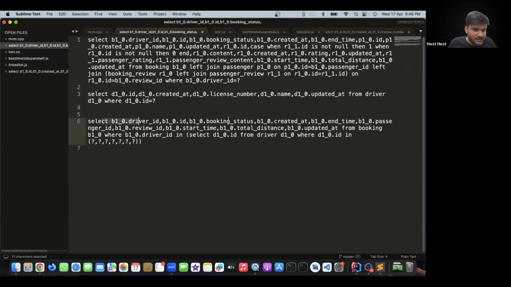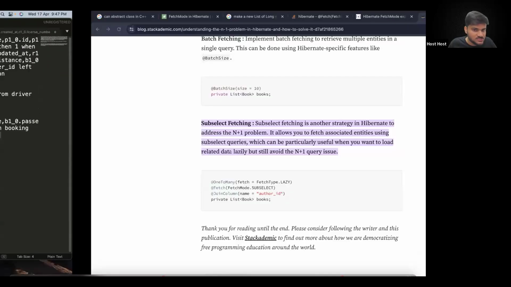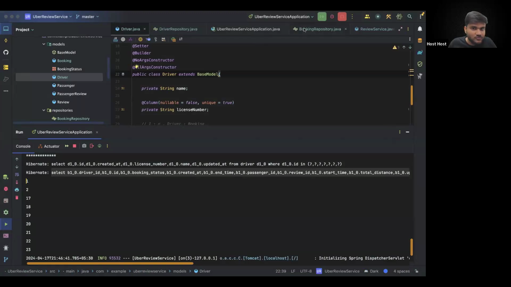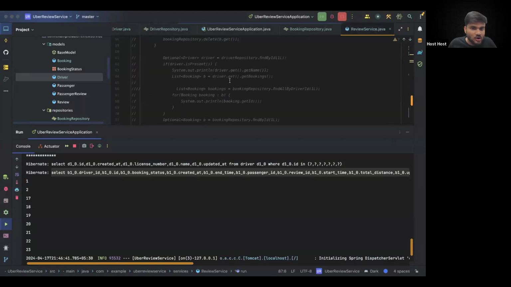In the second query, it gets the details of the driver, right? It gets the details of the bookings from the booking table where driver ID in, and inside in, it is making just one more query to fetch all the driver IDs, because we are making a call from the driver object.